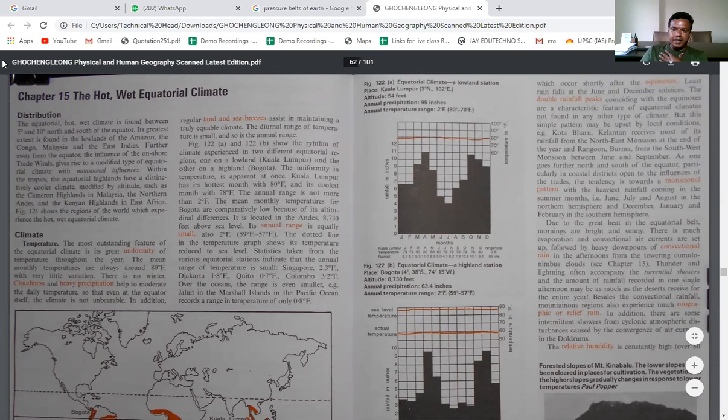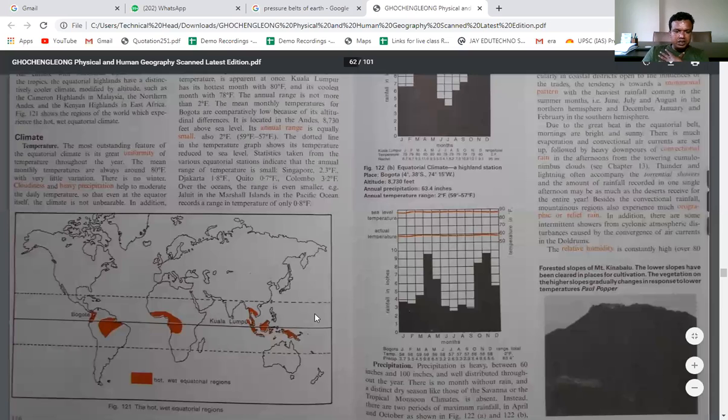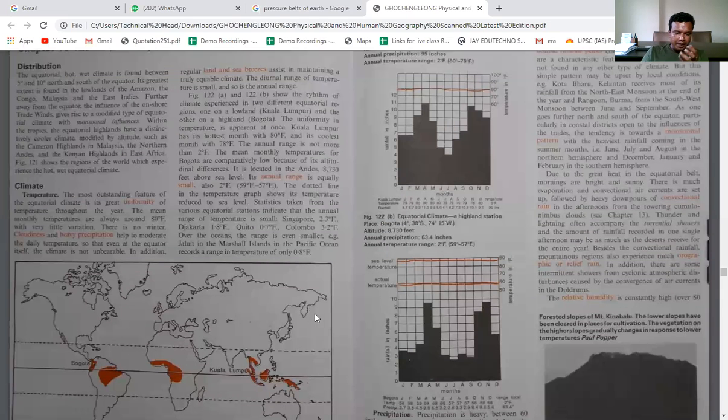Because every day the sun's rays are falling directly on this region. Every day the land gets heated up. Every day the lighter air mass moves upwards. And obviously when they move upwards, then what will happen? Every day there will be rainfall. So every day here you can see that around 3 to 4 o'clock in the afternoon there is a rainfall.